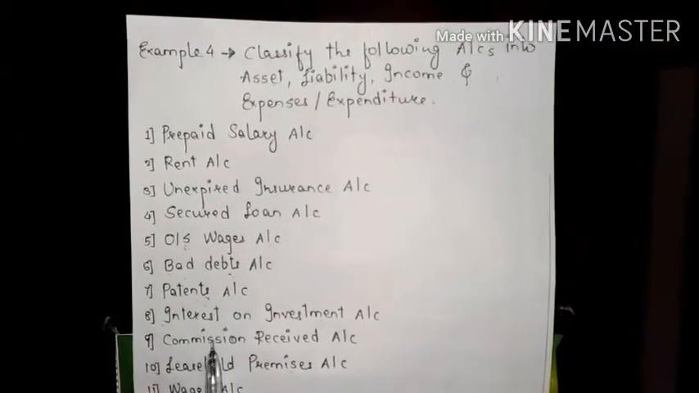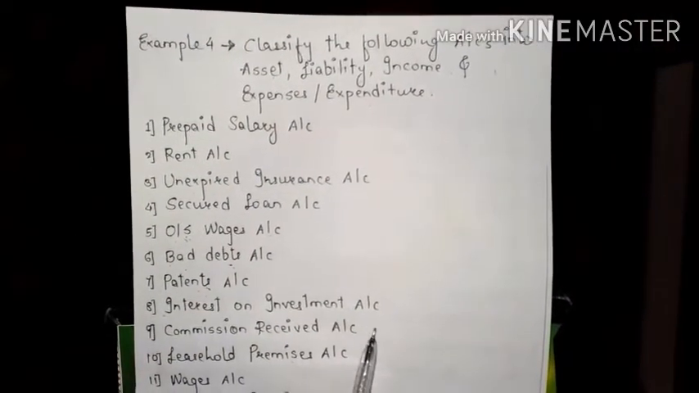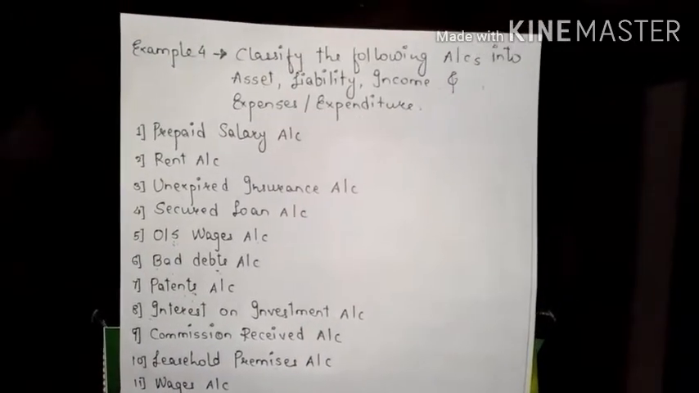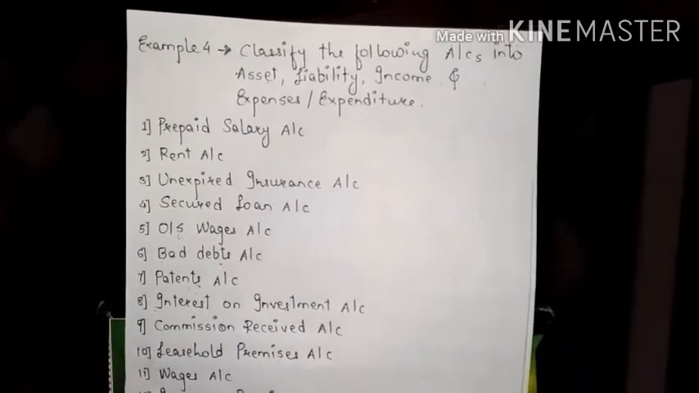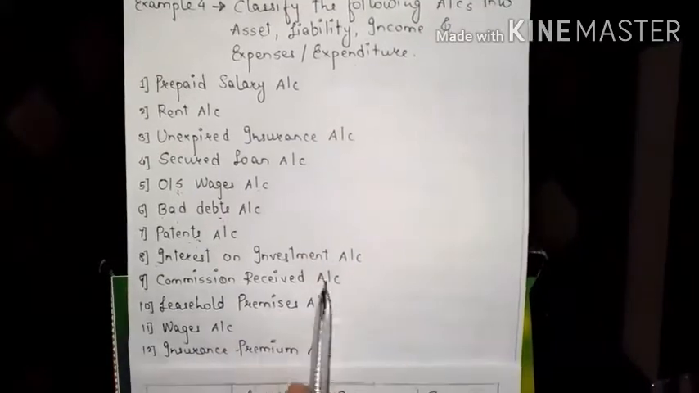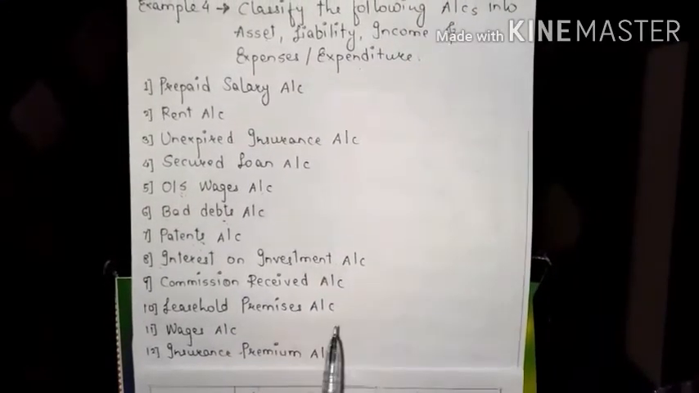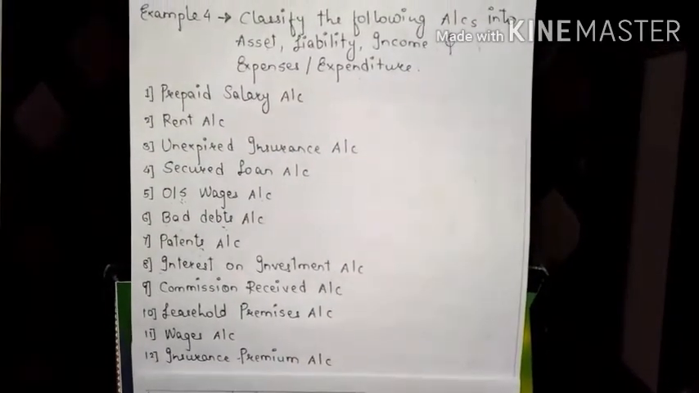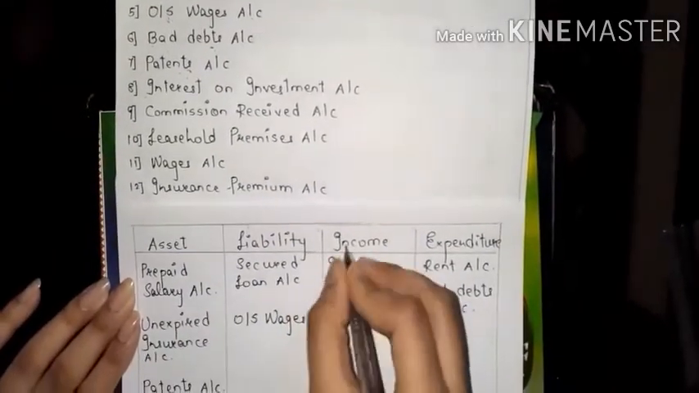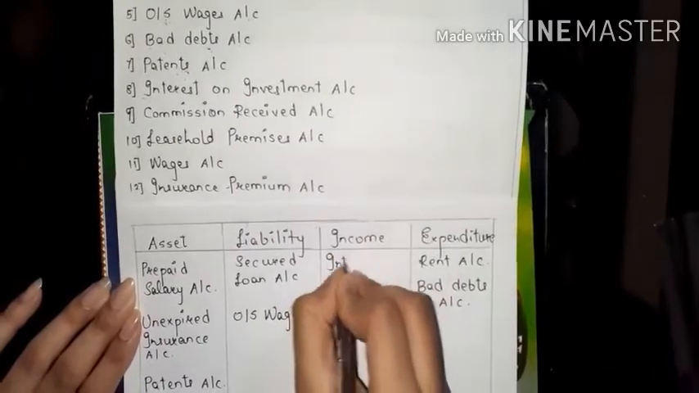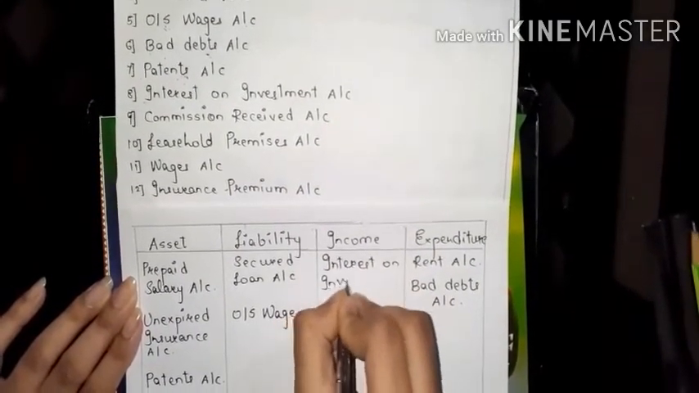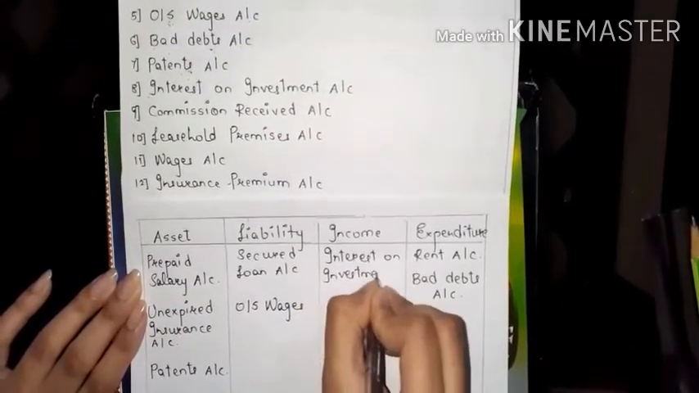Next, interest on investment account. Now as I already told you the meaning, if you have invested in any company, in any bank, in any business, we always get in return interest on the investment. Now this is going to be our income, because we are receiving it. So it will be classified here in income. Interest on investment account. Okay.